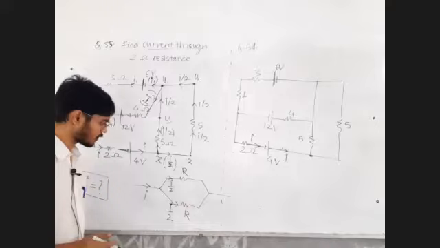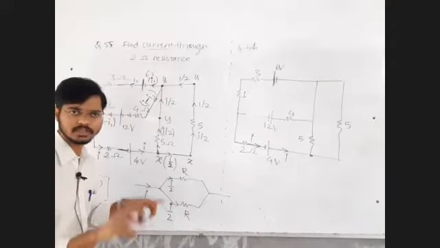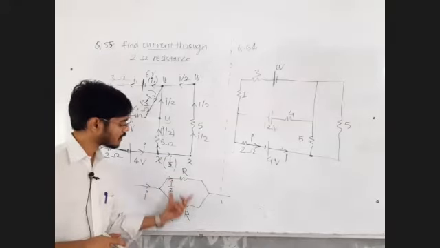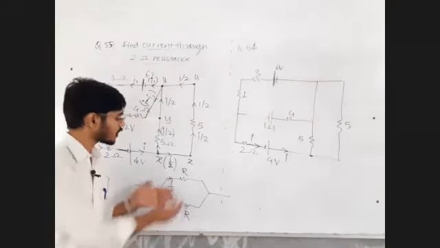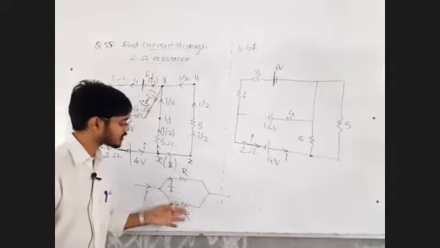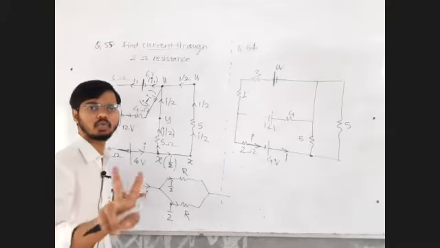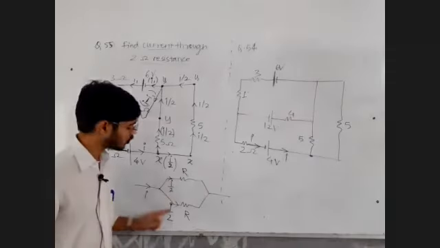Conductance is 1 upon resistance. So if these two branches have equal resistance, they have equal conductance, so each will get an equal share. How many branches are there? Two branches. So this total current will divide equally in two parts. So this is I by 2, this is I by 2.